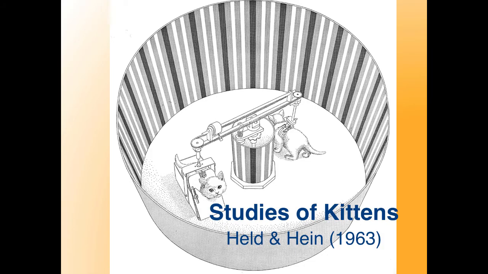Held and Hein later tested these kittens on the visual cliff. Interestingly, kittens that were held passively inside the box in the kitten carousel displayed no wariness of heights. However, kittens in the harness, whose active movement controlled the kittens in the passive box, these kittens who actively moved in the kitten carousel displayed a clear wariness of heights when exposed to the visual cliff.